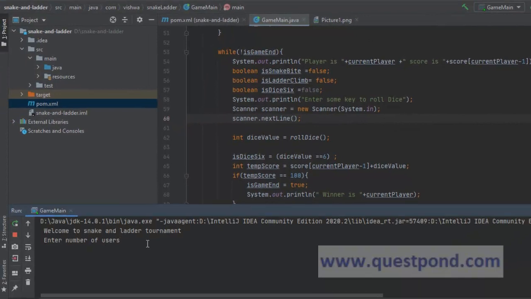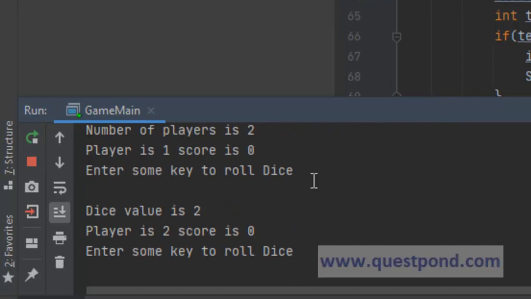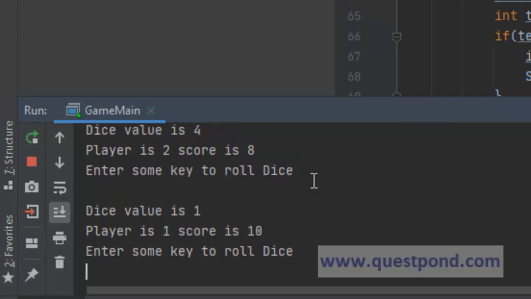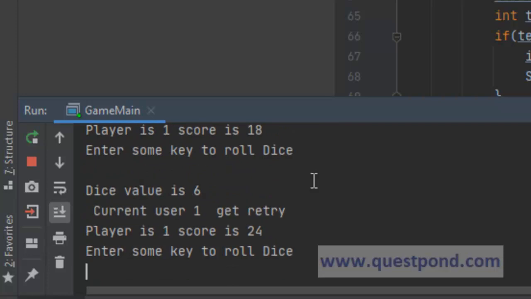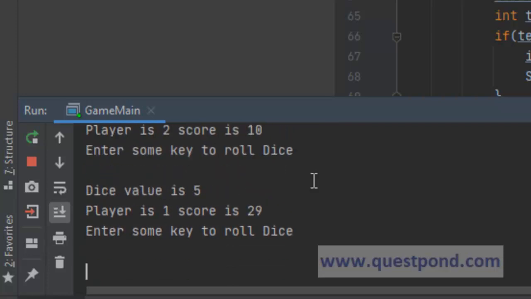Let's say the number of users is 2. Enter some key to roll dice, I press enter. Enter some key, I press enter again. You see this program keeps on going like this. As and when it goes to a snake or ladder, correspondingly it will either increase or decrease, correct? So this is how this program will work.